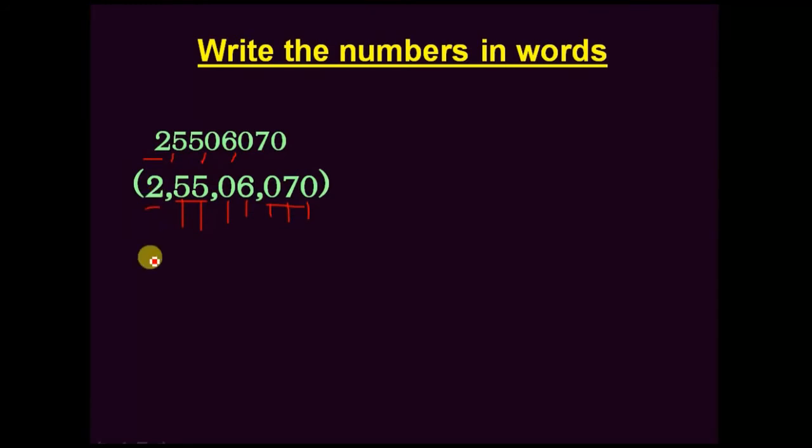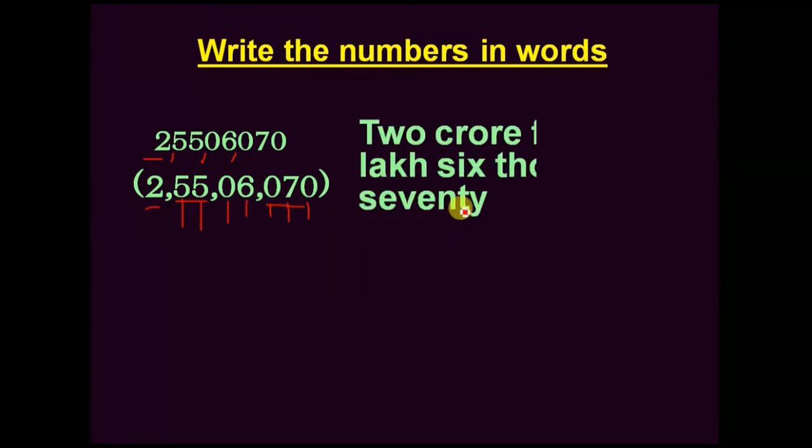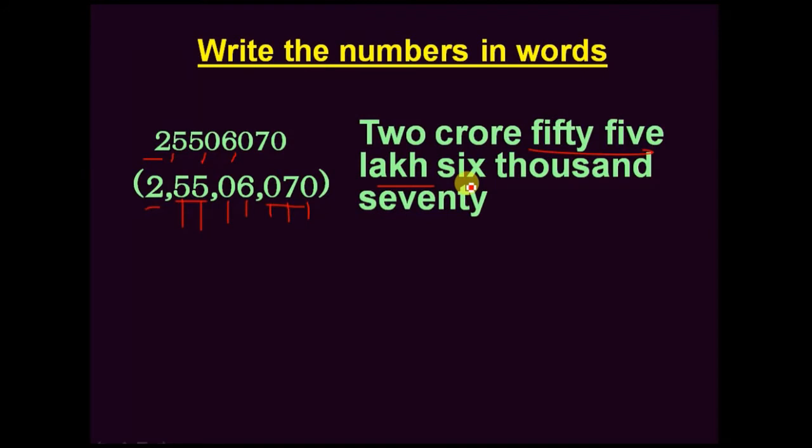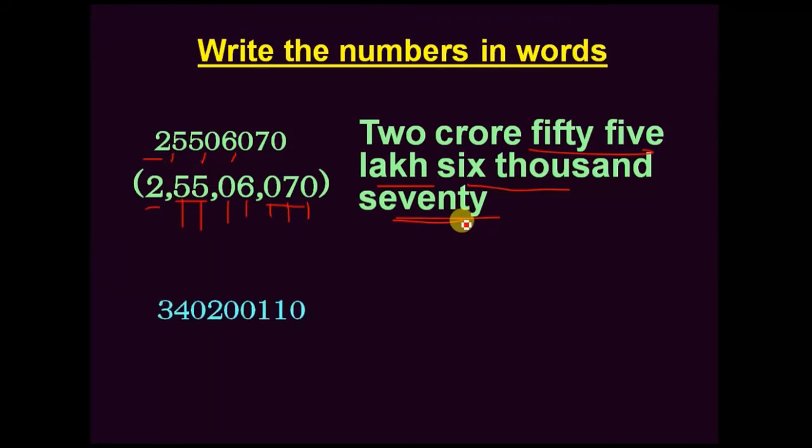So 2 crore, 55 lakhs, 6,070, like this. 2 crore, 55 lakh, 6,000. There is no 10,000 place number, so 6,000 only we write. Then 70. There is no hundreds place number, so only 70 we write. Okay.